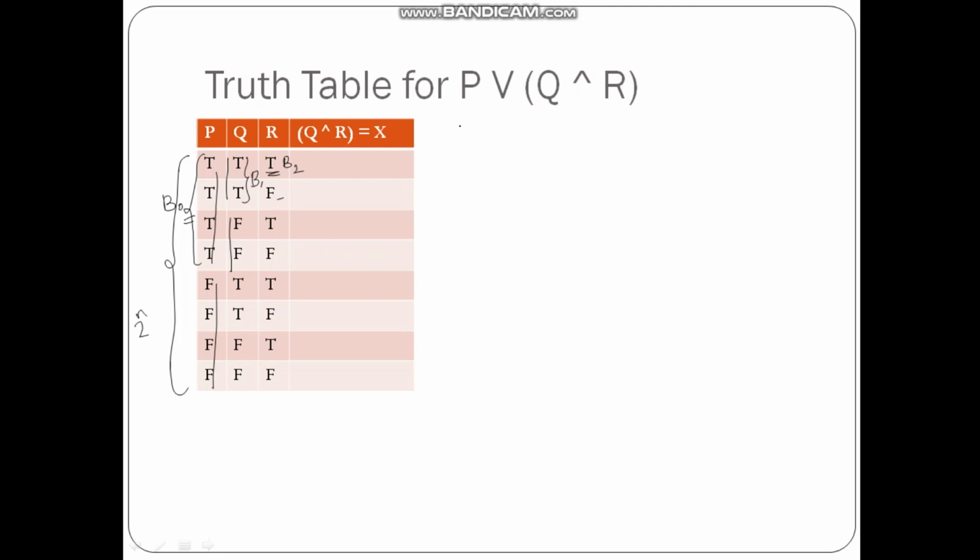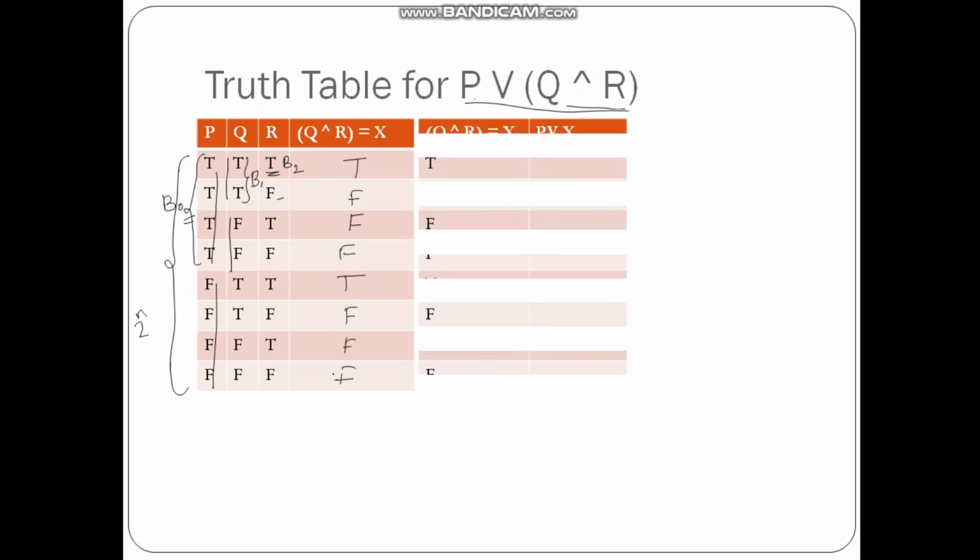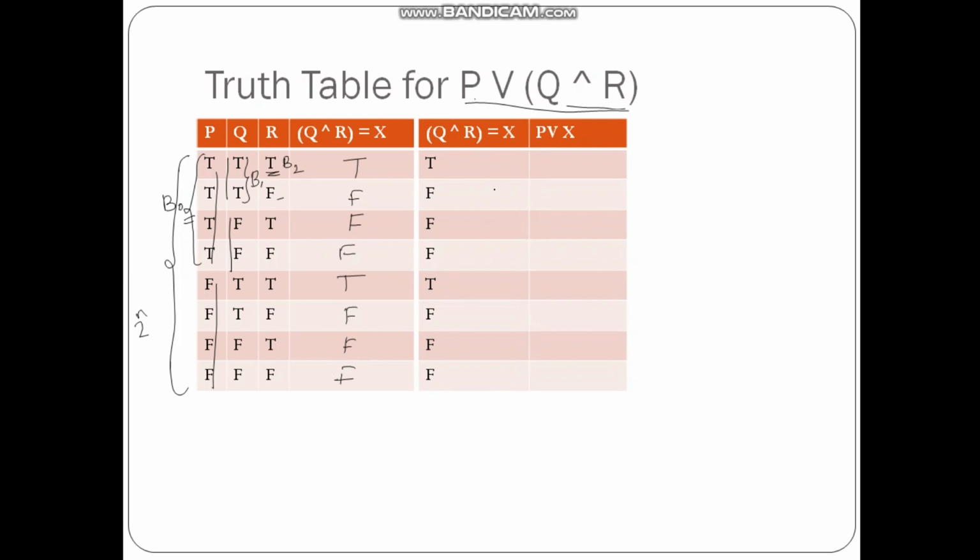Okay, next, in this case we first have to calculate Q and R, and then whatever value we get is to be ORed with P. So Q and R: true true is true, true false is false, false true is false, false false is false. True true is true again here, then true false is false, false true is false, and false false is false. So I am showing it here. Q and R is this one. You can compare these values. Then I am ORing it with the previous values now.